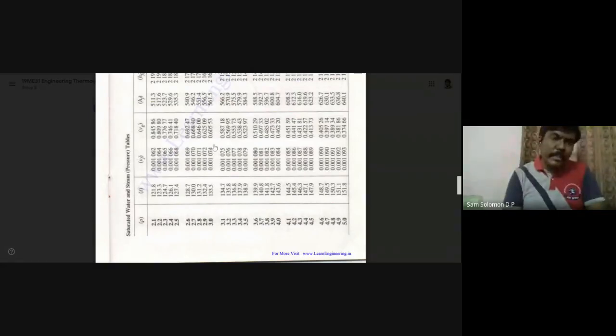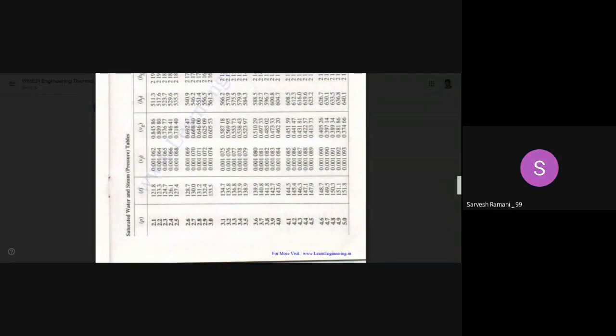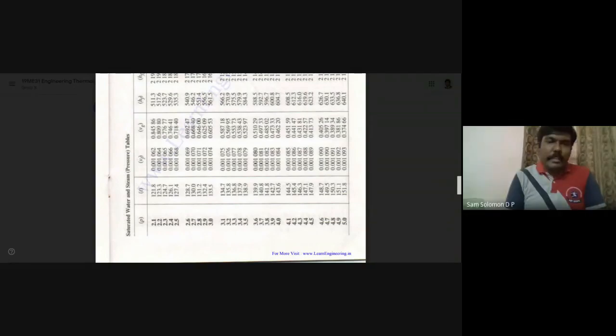That is very obvious. So if your specific volume lies between VF and VG, then what is the state of that steam or water? Is it liquid, liquid plus vapor, or vapor? What do you infer from this? Liquid plus vapor, sir. Liquid plus vapor, very good. It is between VF and VG, so it is obviously in the liquid plus vapor region. Very good.